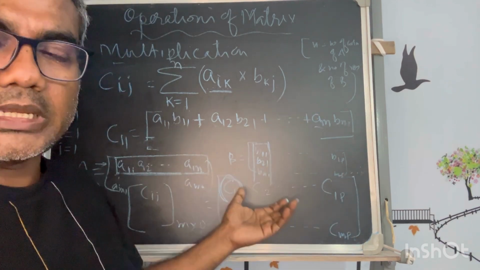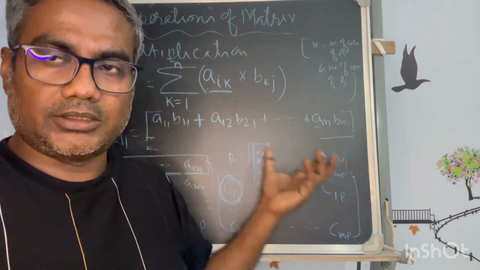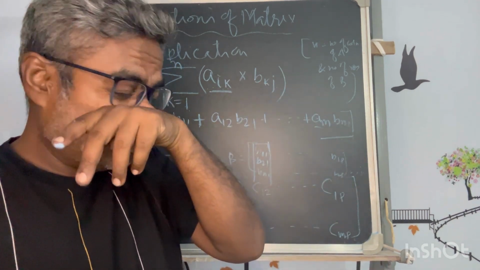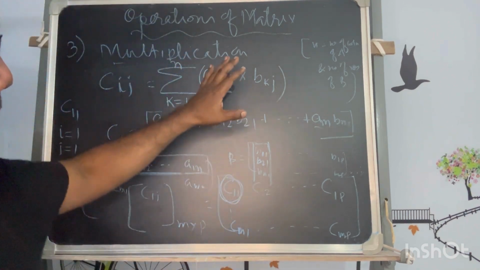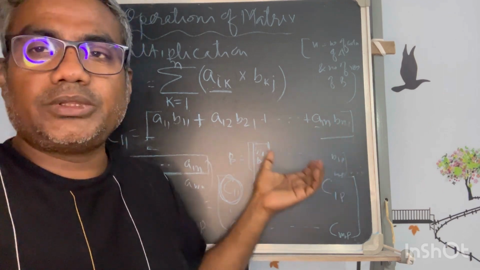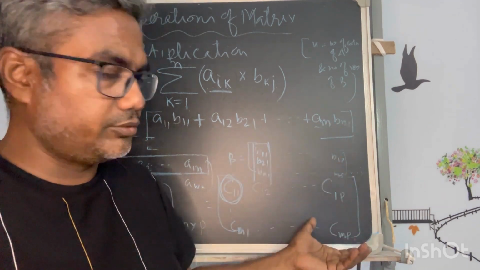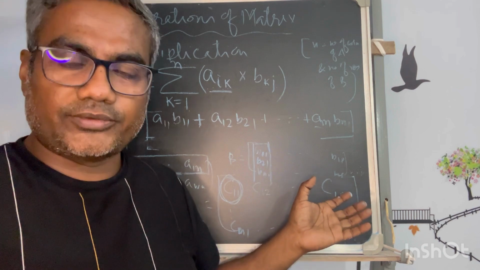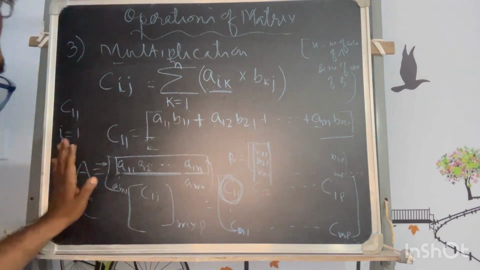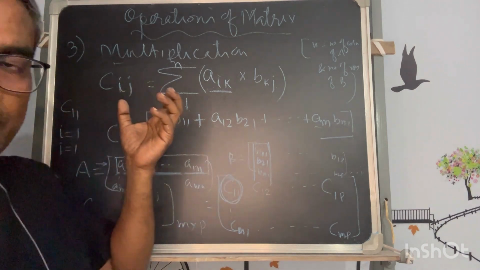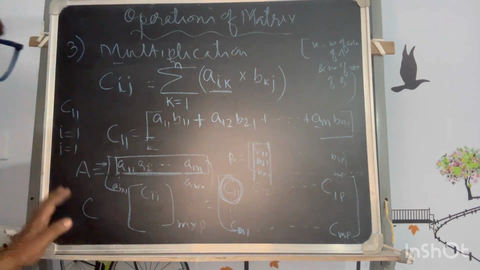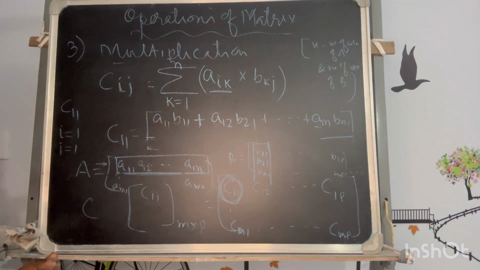Nobody will go on calculating a bigger matrix by hand. They will put it in a program. Okay, that is a different story. But when you do some example in your academic or exam, that would not be a very big problem. Otherwise, it would be a big trouble for calculation, because this you cannot skip. Every time you have to calculate all this. So let us assume we will work with a very small order of matrix. Okay. So this is the process of multiplication.